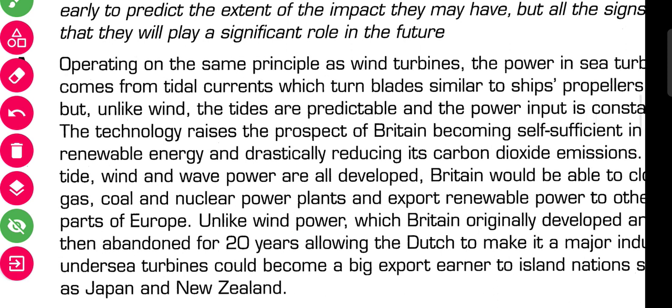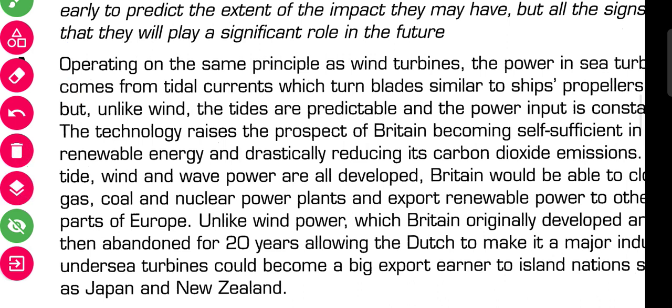So let's read the paragraph and get the answer. The answer will be from the first few lines. Okay, so let's get the answer. Where is our answer? The reference is mentioned. We will read from here, from the first line.